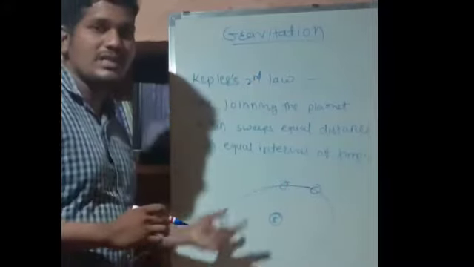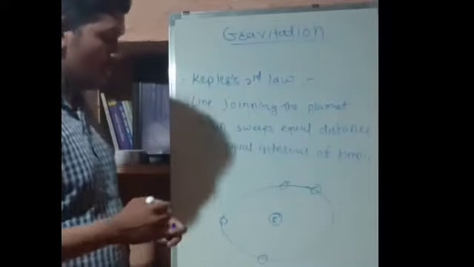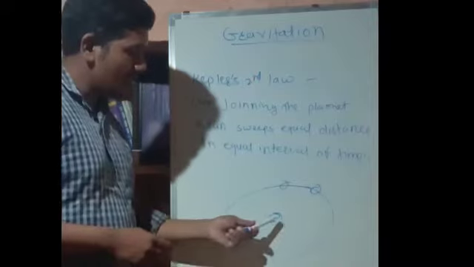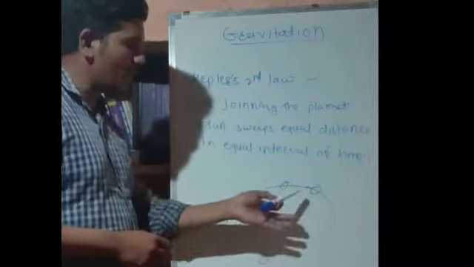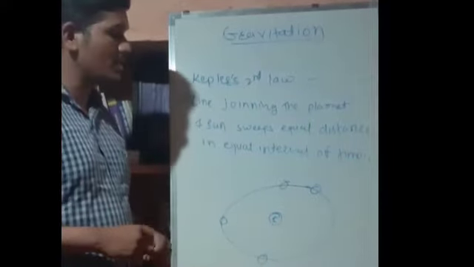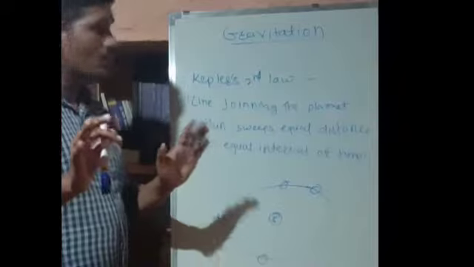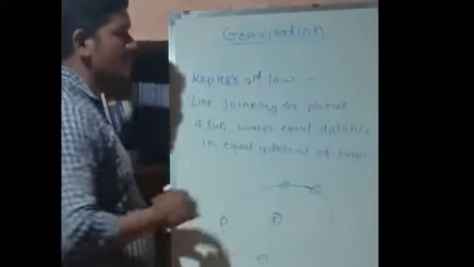Now with the help of the same diagram we will understand the second law of Kepler. As you can see here, there is the sun at the foci, and there are 4 planets revolving around the sun in an elliptical path. What does Kepler's second law state? The line joining the planet and the sun.